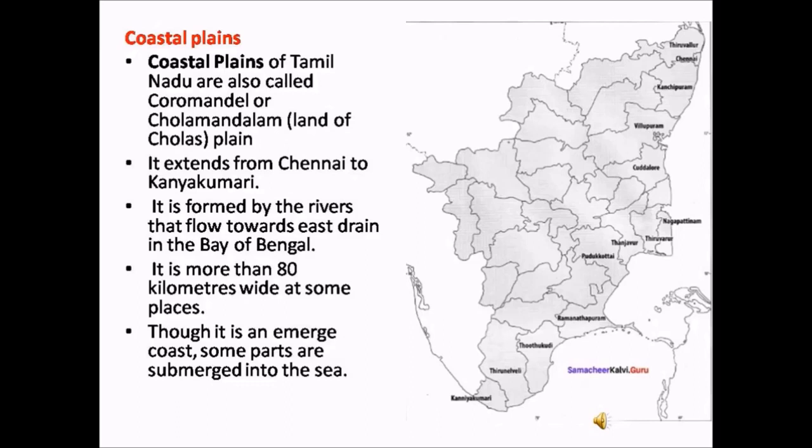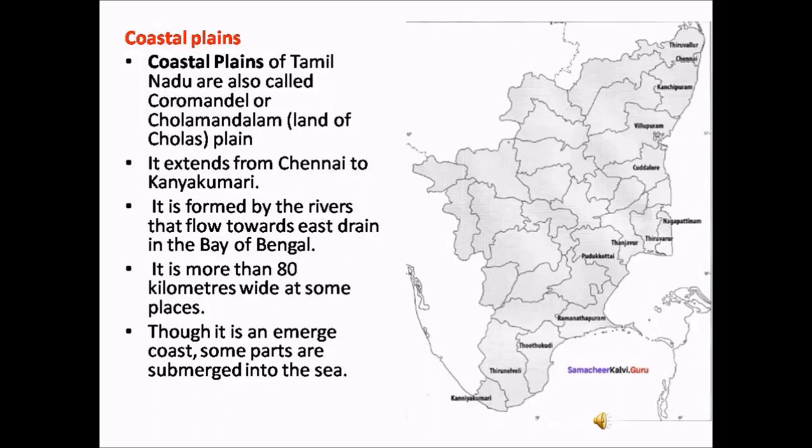Coastal plains of Tamil Nadu. Coastal plains of Tamil Nadu are also called the Coromandel or Cholamandalam plain. It extends from Chennai to Kanyakumari. As you can see in the map here, the regions or districts along the coast, that is the sea, are called the coastal plain or the coastal region. It is formed by the rivers that flow towards east and drain in the Bay of Bengal. As we have seen already, the rivers originate in the Western Ghats and they flow towards east and drain in the Bay of Bengal.